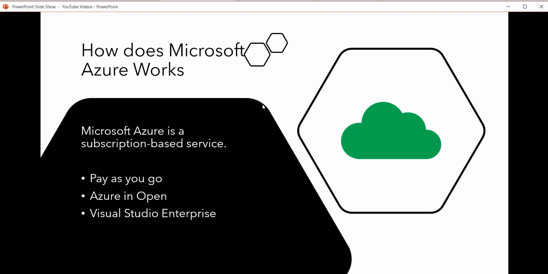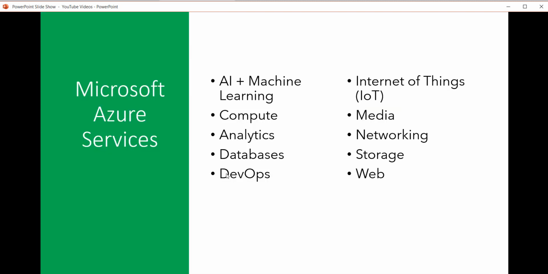We will see some plans. So pay as you go means you will only pay for whatever services you are using, and that is the most popular. If you want to try out some more features, you can try that as well.